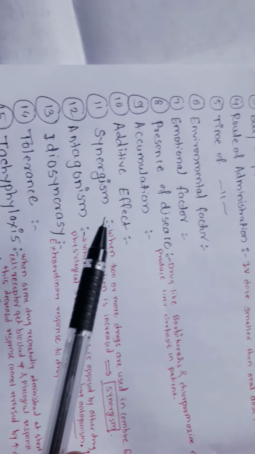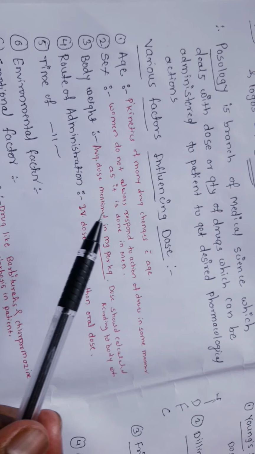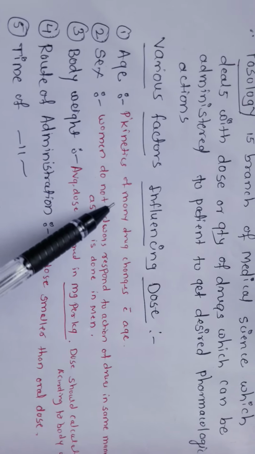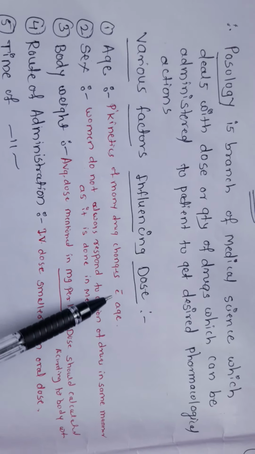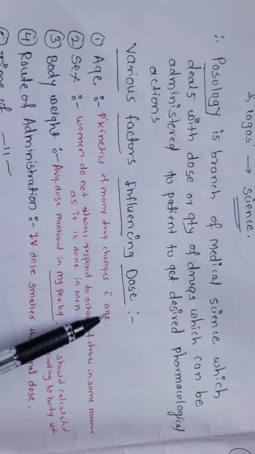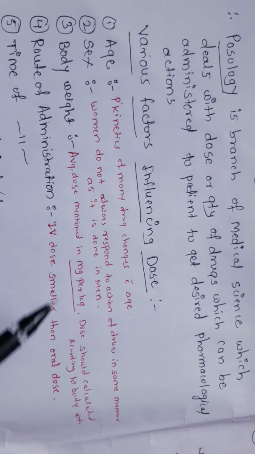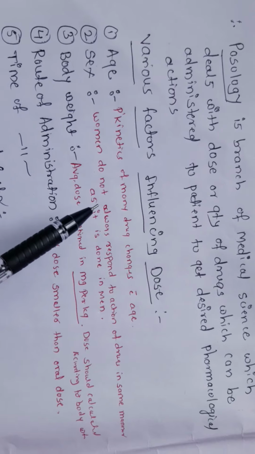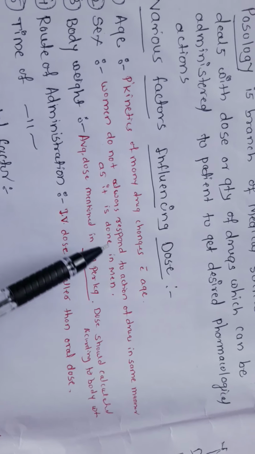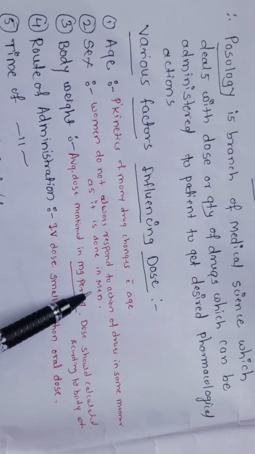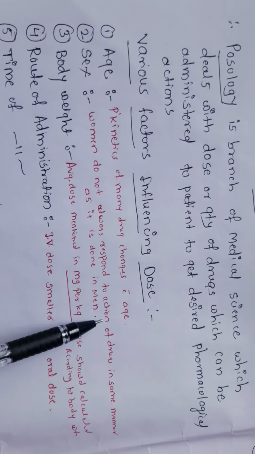There are various factors that affect posology. Total 16 factors are there. Out of these, we discuss a few here. Age: the pharmacokinetics of many drugs changes with age, so age is a factor that affects the dose. Then sex: women do not always respond to the action of a drug in the same manner as men.